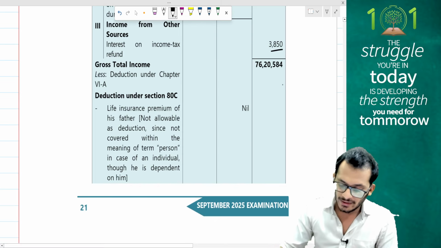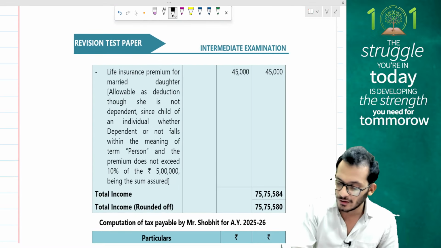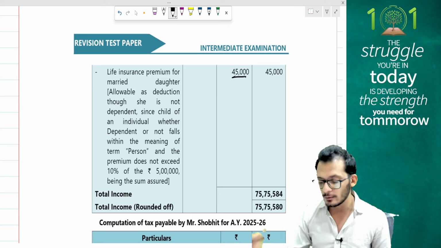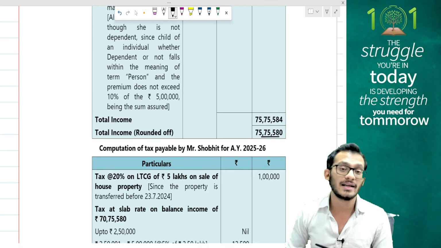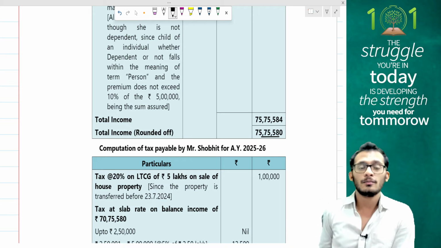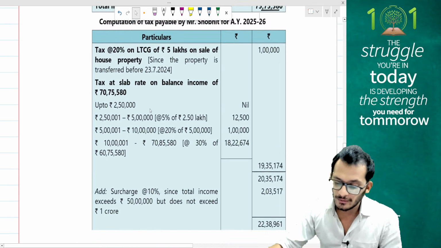38505 is income. My deduction of ATC will not be eligible for my father because father is not under life insurance policies. 45,000 for my daughter is eligible, and that will be taken into consideration. So my total income comes to 75 lakh 75,580. People notice I'm an individual with more than 50 lakhs worth of income, so I'm liable for a surcharge.